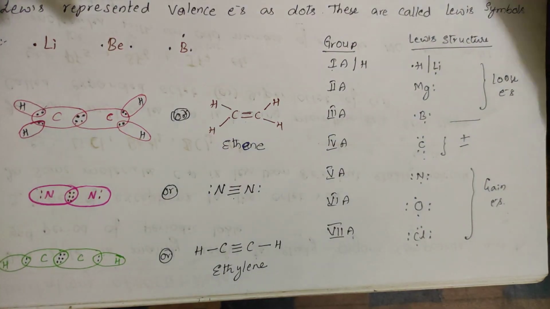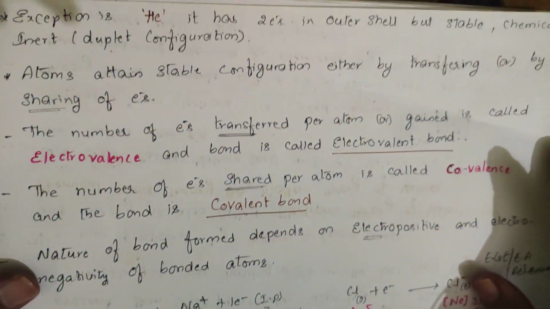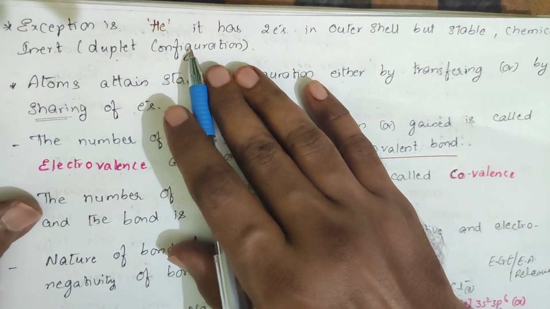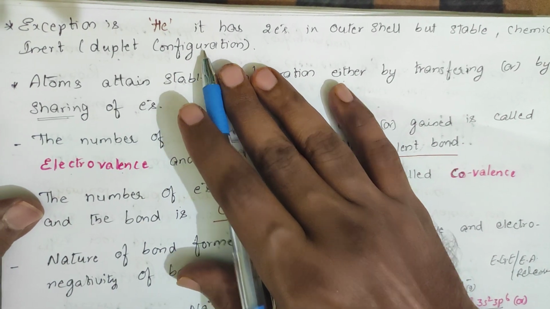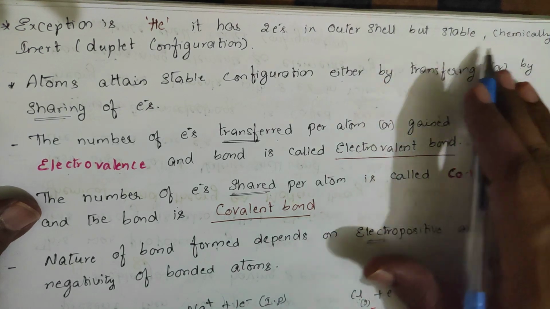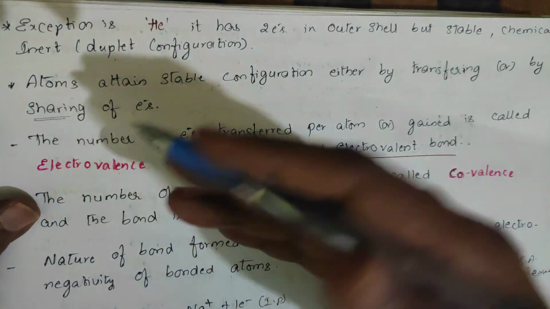But there are some exceptions. The exceptions are hydrogen and helium. For hydrogen and helium, the presence of 2 electrons in the valence shell itself makes them stable. Helium has only 2 electrons in the outer shell, but it is stable and chemically inert. This is a duplet configuration.